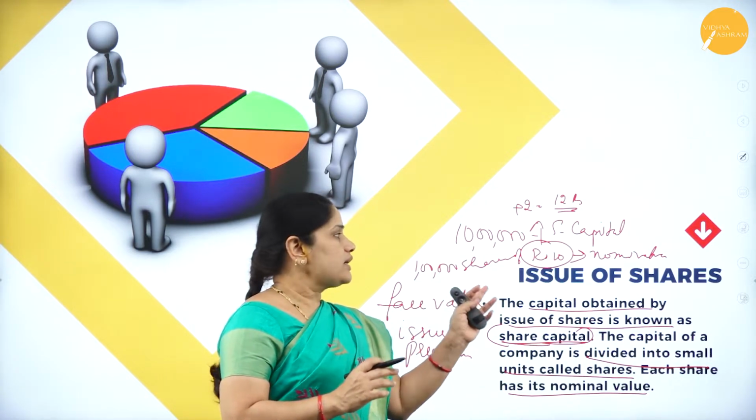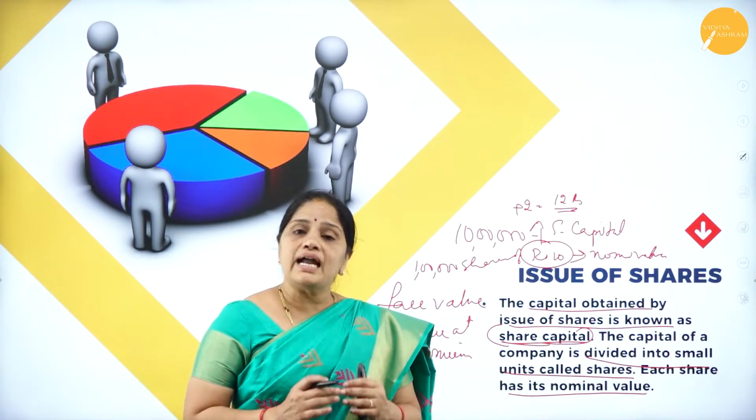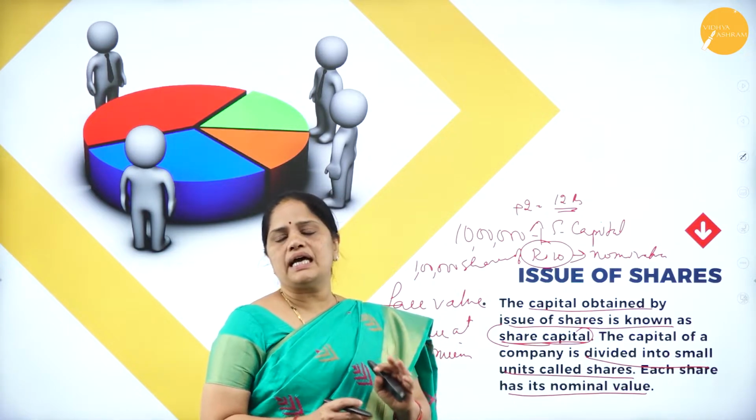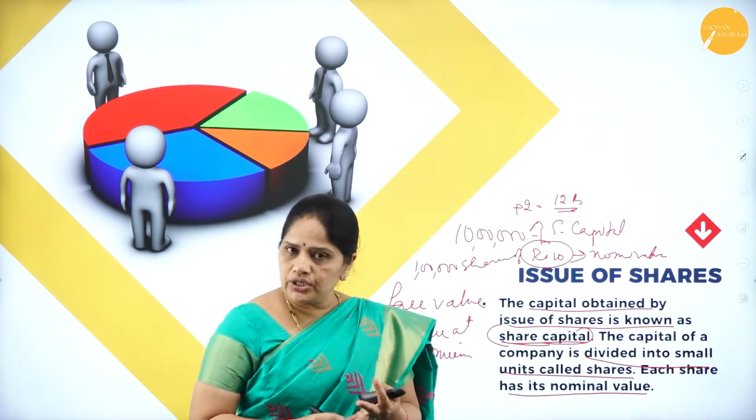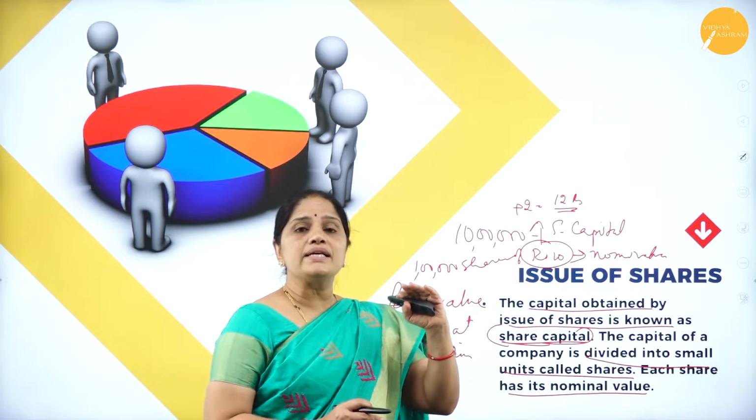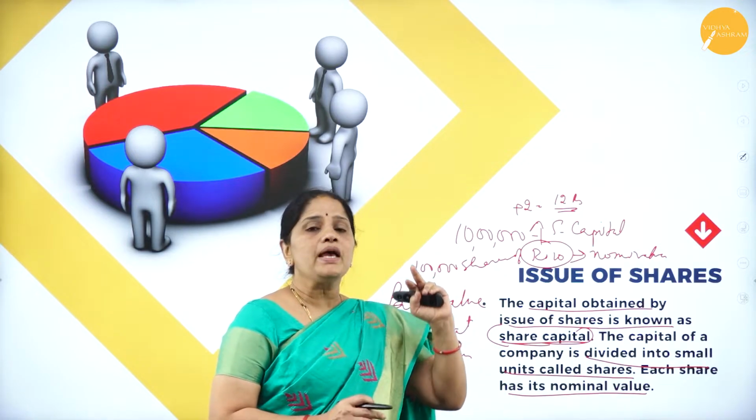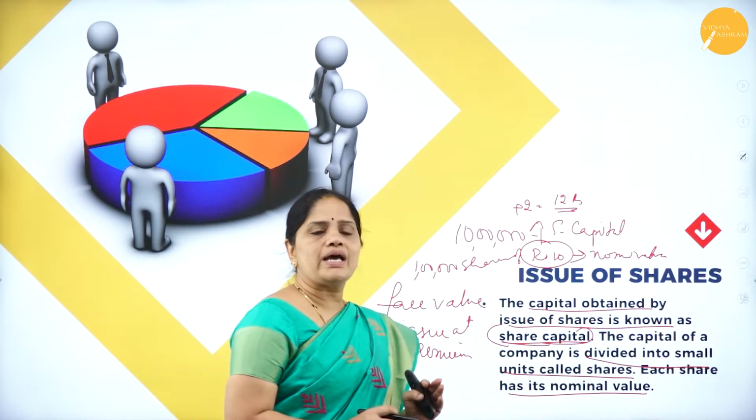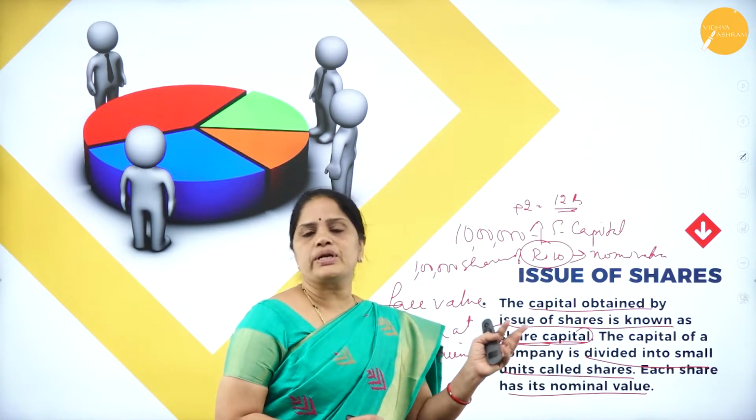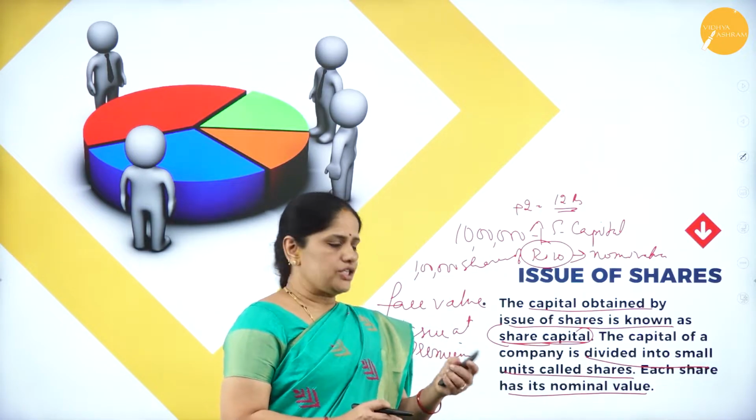Now, suppose this 10 rupee share is issued at 9 rupees, that is below the face value, we call it the issue of shares at a discount. So we should understand that shares can be issued at par, at a premium, or at a discount. If the issue price is more than the nominal value, we call it issue of shares at a premium. If the issue price is lower than the face value, we call it issue of shares at a discount. And if the shares are issued at the nominal value, we call it issue of shares at par. So this we should understand.